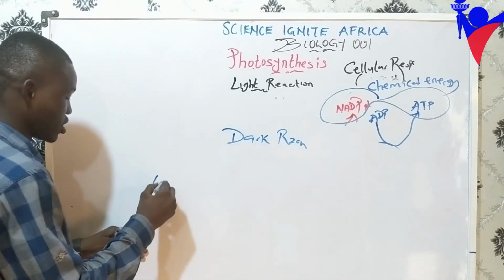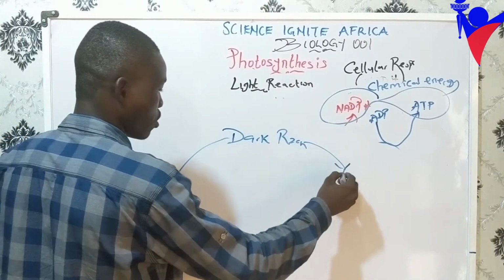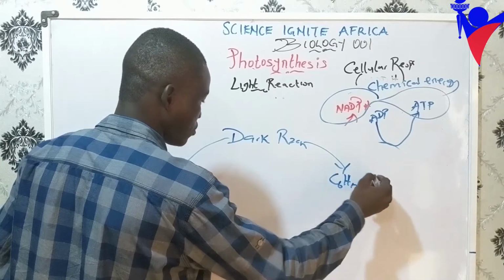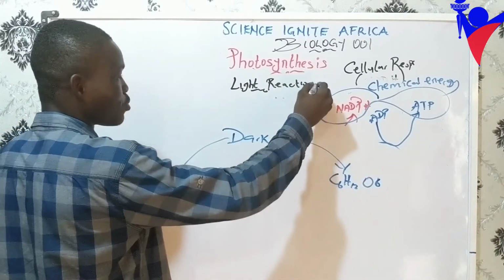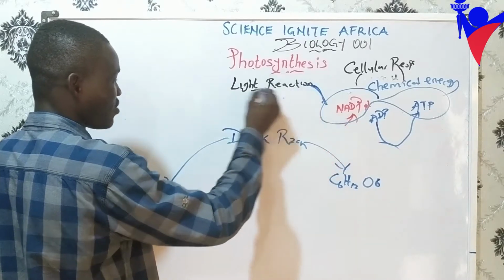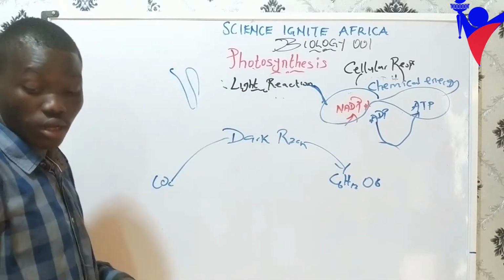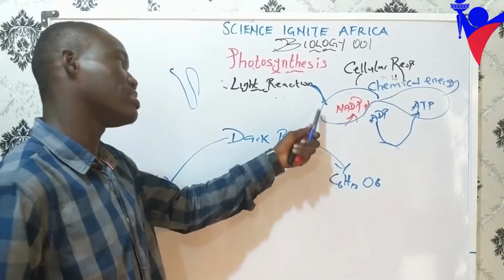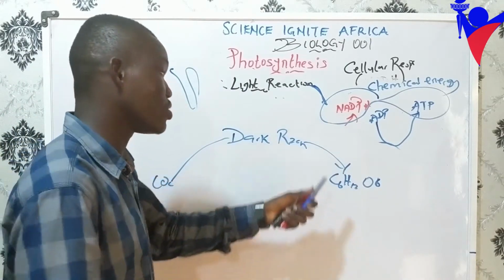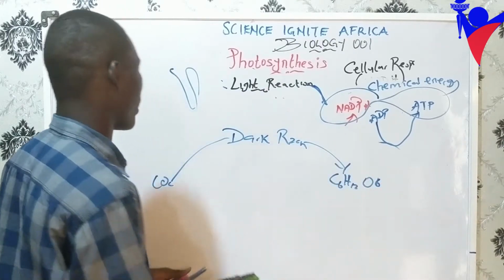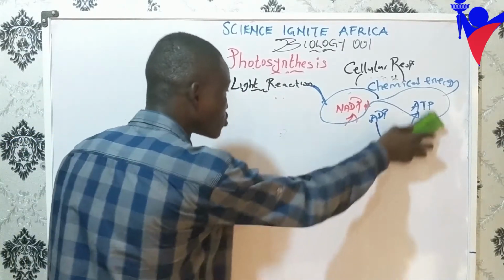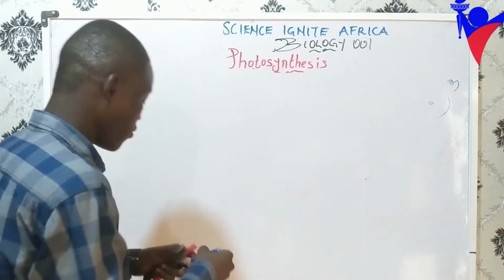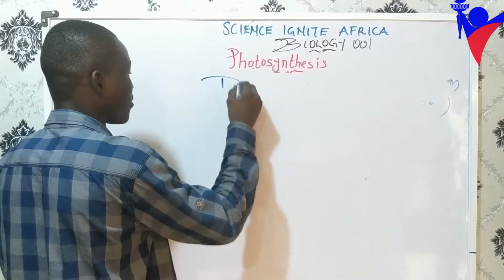And we said we are converting CO2 to what? Glucose. And we said the energy is produced by what? By the light reaction, through all the processes we mentioned. So let's see where we need this energy to work in our dark reaction. What happens in the dark reaction? It is the main process of photosynthesis. So we say dark reaction.